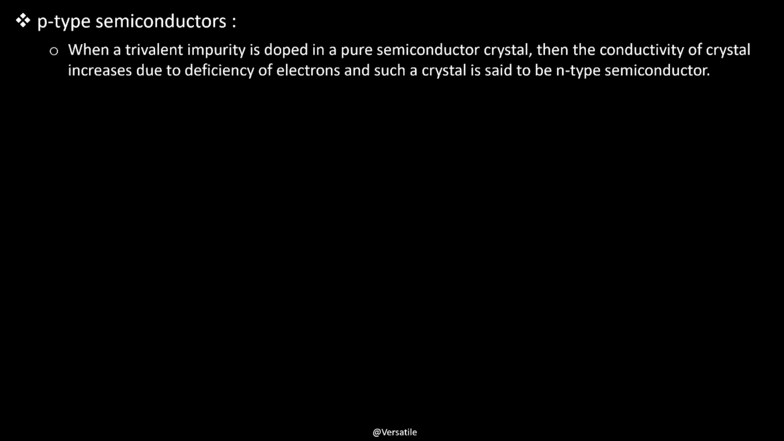And now let us have a look at p-type semiconductors. When a trivalent impurity is doped in a pure semiconductor crystal, then the conductivity of crystal increases due to deficiency of electrons, and such a crystal is said to be p-type semiconductor. Now you can write here due to deficiency of electrons or due to excess of holes.